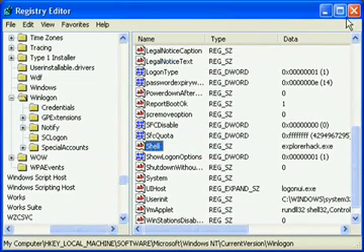Now restart your computer. And that's how to change your start menu to something other than start.